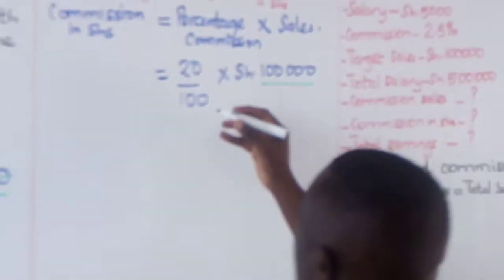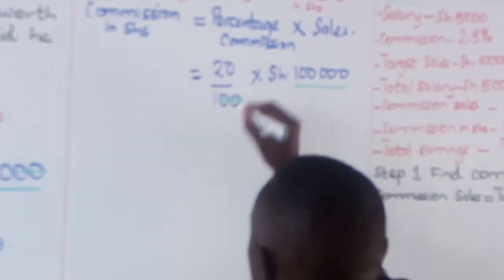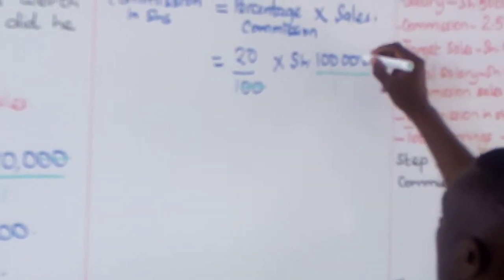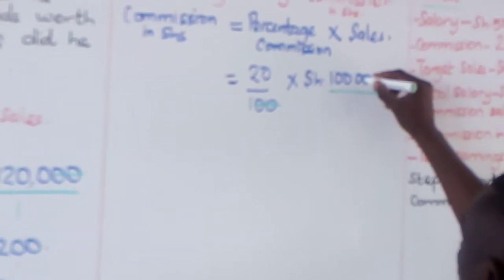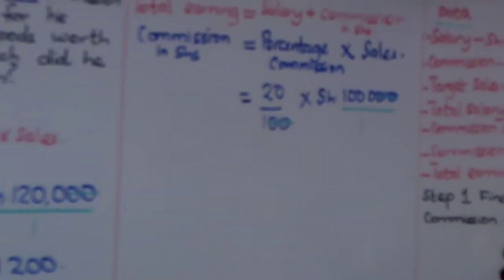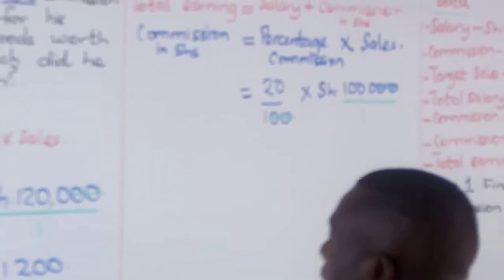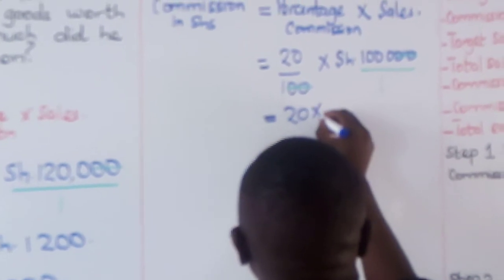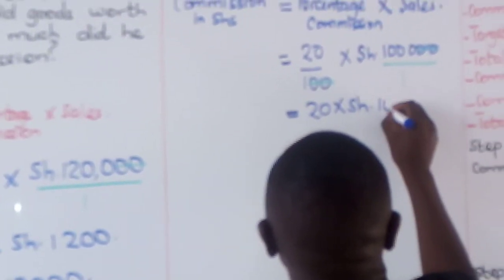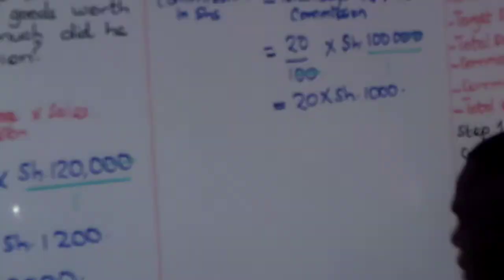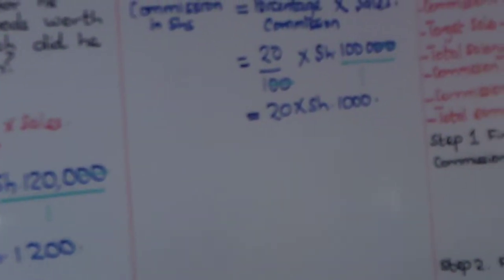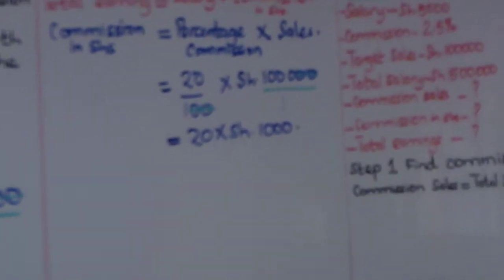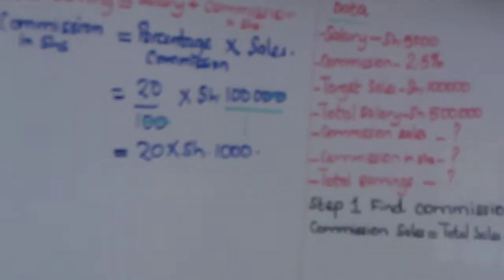So we cancel the 2 zeros from this denominator and the 2 zeros from the end of this numerator. What are we left with, boys and girls? We are left with 20 multiplied by 1,000 shillings. When we multiply 20 by 1,000 shillings, I would like Tyrese to tell me what we do.